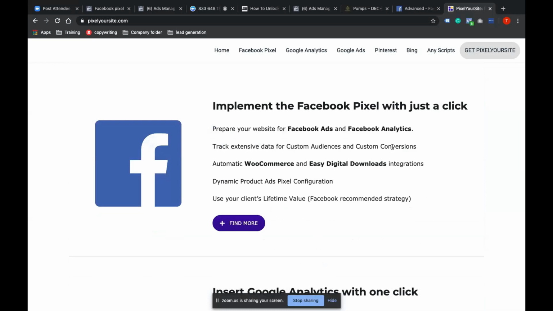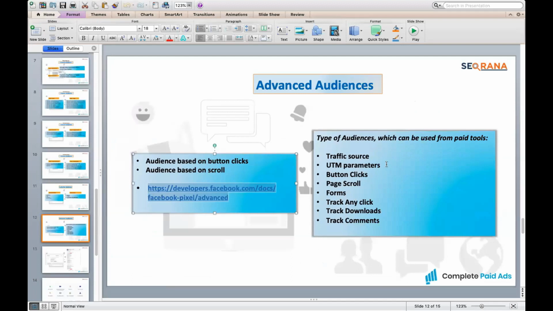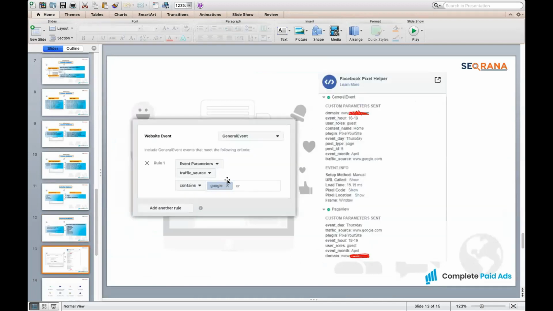And I'll also tell you, this is very basic, and they also help us create audiences based on traffic source. I think we have just taken one screenshot. Just imagine you can create your audience based on traffic source and UTM parameters with this Pixel Your Site plugin. Just imagine the kind of information this particular plugin helps you to store. We just took one screenshot of a website which is using it.